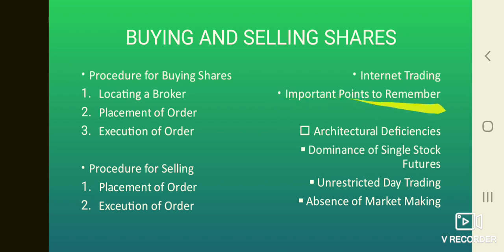Now we will see some important points to remember when you buy or sell shares or debentures of a company.